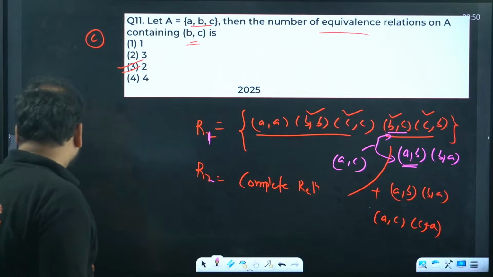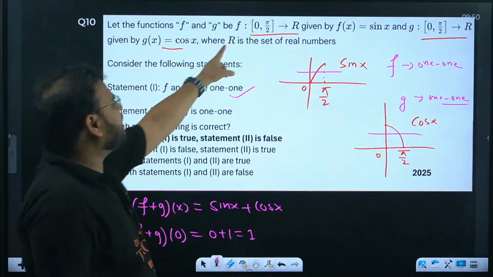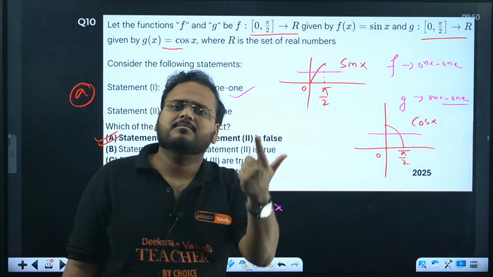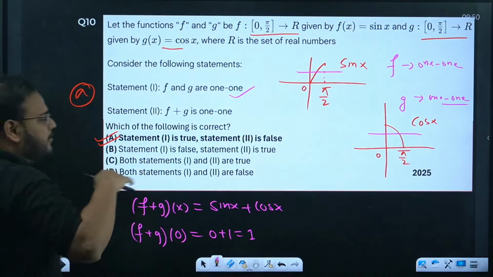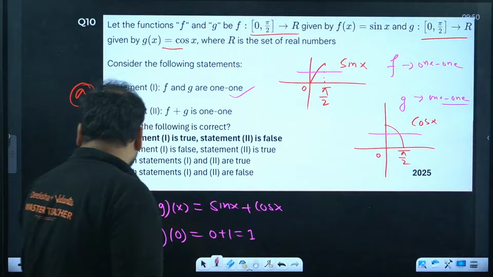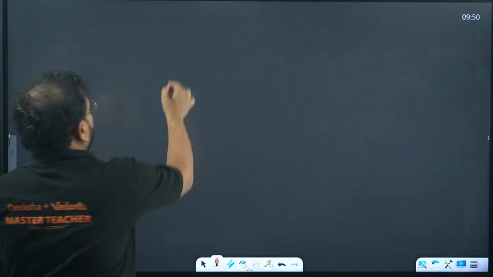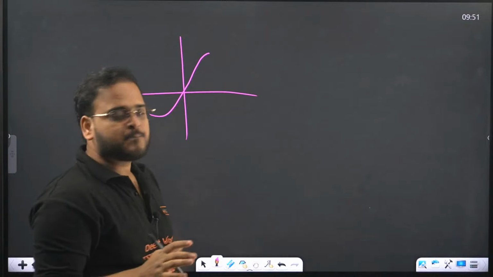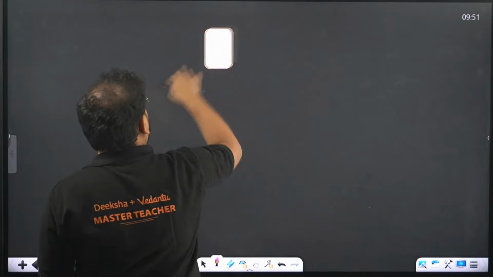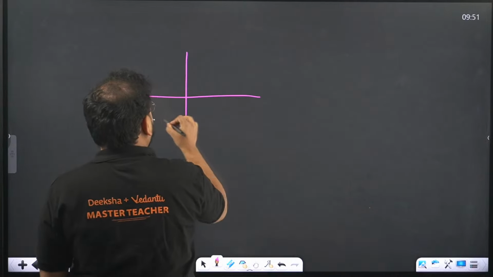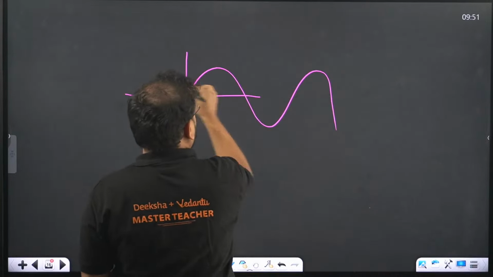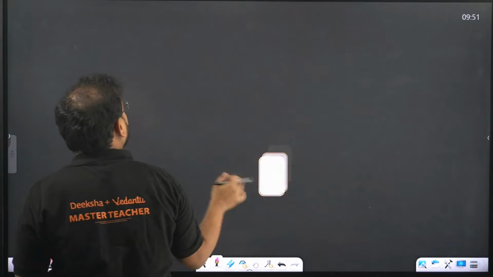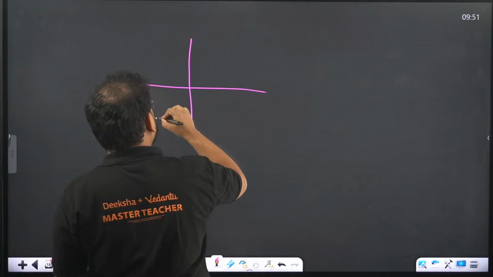Previous question also. Look at this. Given function sin x and cos x, you don't need to draw the graph. The sin x and cos x function is clearly 1-1 and onto. We have learned this in ITF, inverse trigonometric functions. If you talk about ITF, it is clearly defined only after you restrict the domain. If you talk about the initial function of sin x, guys, please pay attention. This function over here is not 1-1 and onto, because if you go about like this, you'll have more than one intersection. So what we actually do is restrict the domain of the function like this.